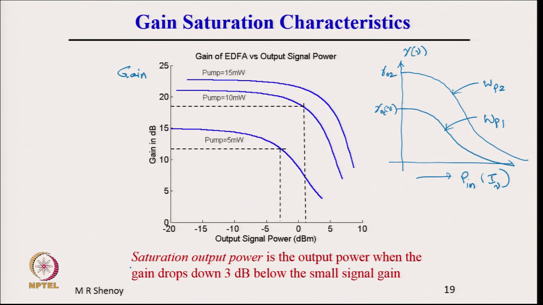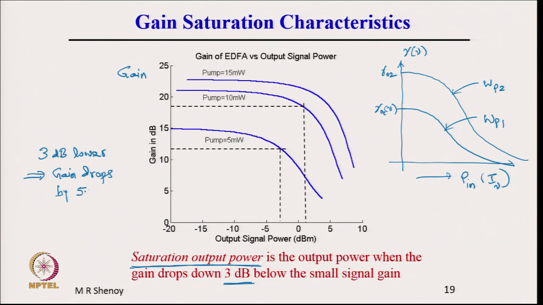An important parameter which characterizes the amplifier is called the saturation output power. The saturation output power is defined as the power where the gain drops by 3 dB, because gain becomes half, 3 dB below the small signal gain. This gain is in decibels. So, 3 dB lower implies the gain drops by 50%.